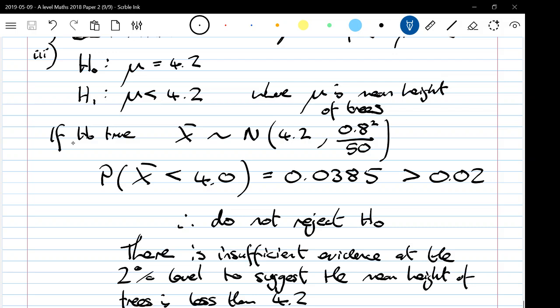And then you get a mark for your final conclusion, to say in non-definitive terms that there's insufficient evidence to suggest that the mean is lower. You're not allowed to say, for example, the mean height is not less than 4.2, because you haven't made that kind of definite conclusion. There we go.